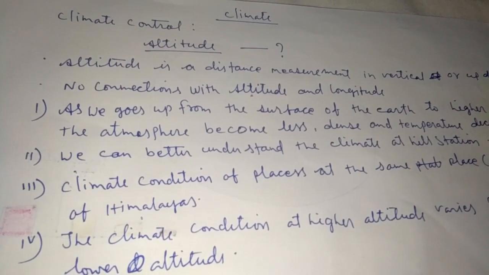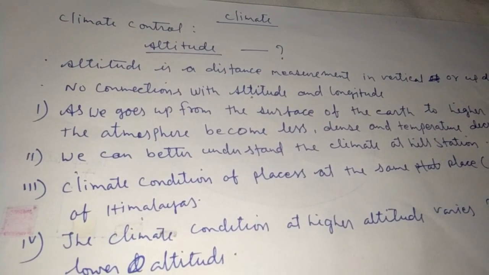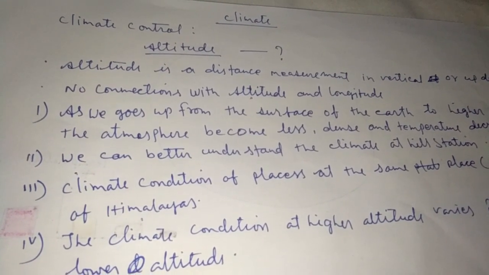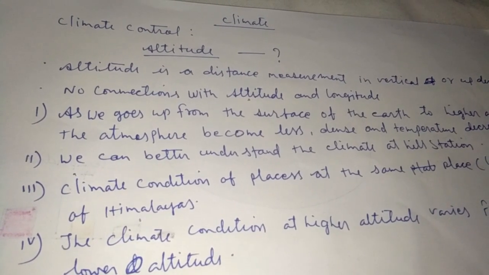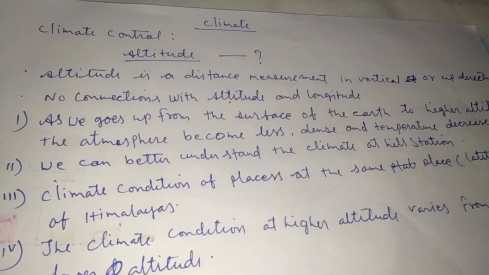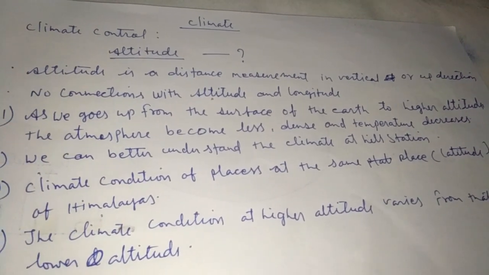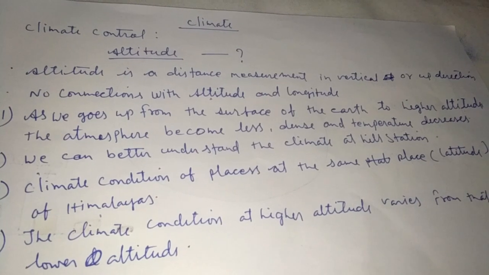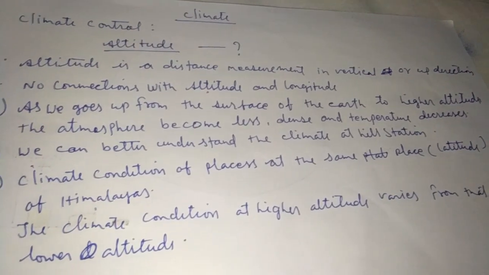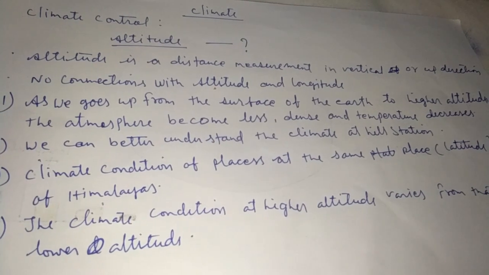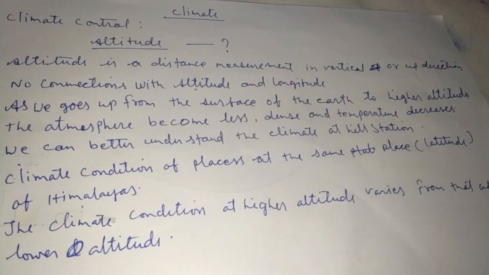So students, altitude means the places which are at a higher level from the surface of the earth. As we go up from the surface of the earth to a higher altitude, the atmosphere becomes less dense and the temperature decreases. If you comment, we can better understand the climate at a hill station.